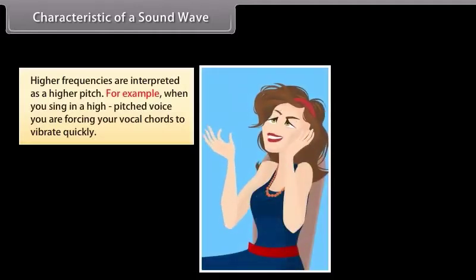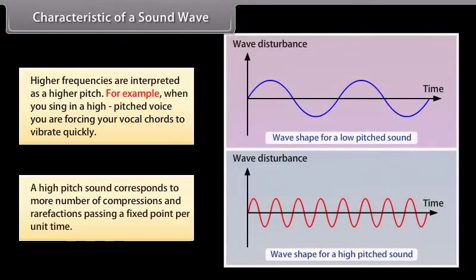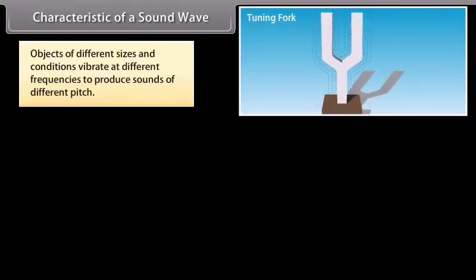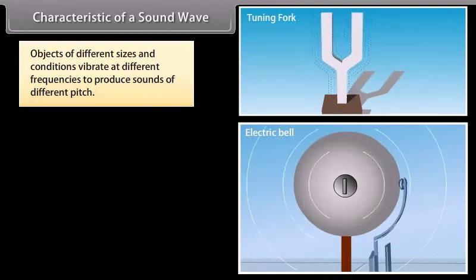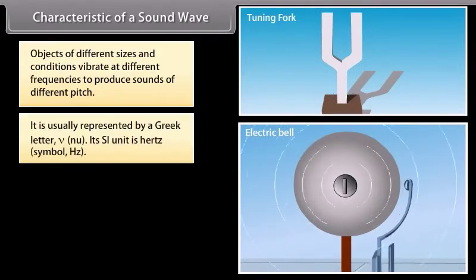Higher frequencies are interpreted as a higher pitch. For example, when you sing in a high-pitched voice, you are forcing your vocal cords to vibrate quickly. Thus, a high-pitched sound corresponds to more compressions and rarefactions passing a fixed point per unit time. Objects of different sizes and conditions vibrate at different frequencies to produce sounds of different pitch. It is usually represented by the Greek letter nu. Its SI unit is Hertz.